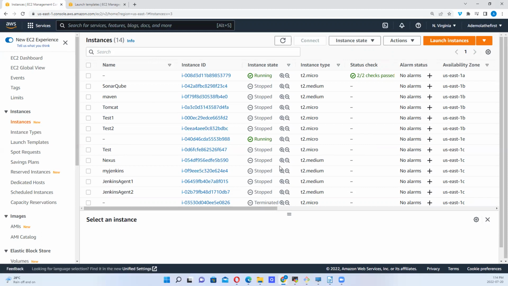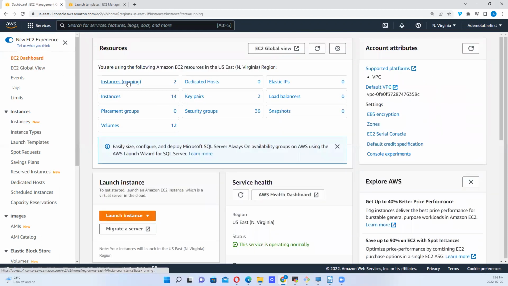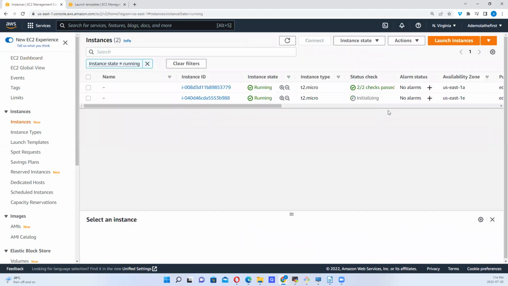So we stopped an instance, we terminated an instance, right? Then all of a sudden, this started. Let's go to the dashboard and take a view of this. You see, we have 14 instances now. So this is the new one that is being created, right? So what happens if we decide to, remember, we have 14 in all, right? When we checked, 14 instances in all. Let's see what happens. And this is fully initialized, right?